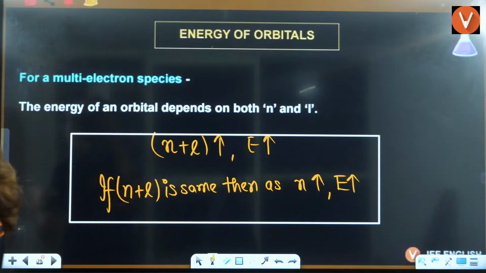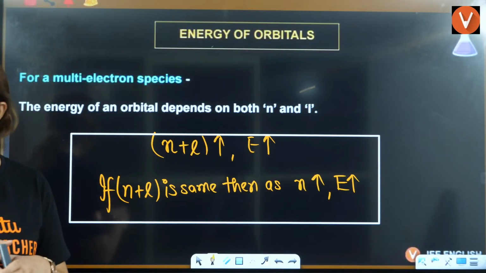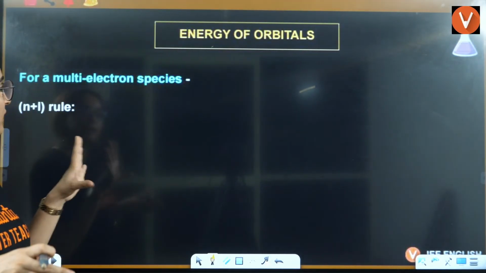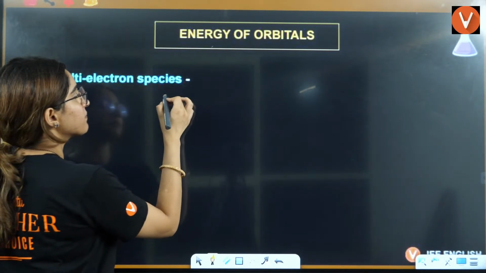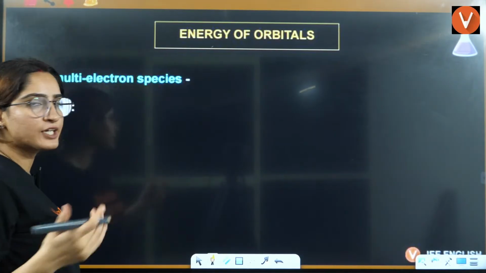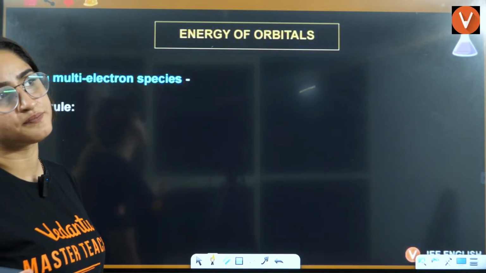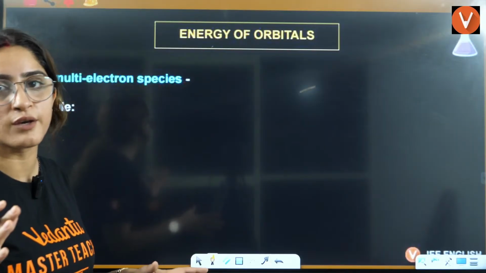Now, applying this law, let's try to answer some questions here. The first kind of question they can ask is to write in increasing order.